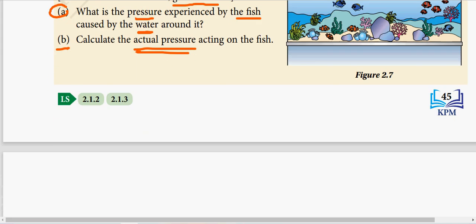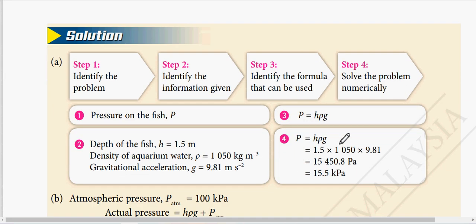So for the first one, just use this formula, P equals H rho G. We know that H is 1.5 meter, the density of the water is given, and G is also given. Straight from the formula, substitute the values and you will get your answer in Pascal. In SPM, you don't have to change it to a prefix like this unless needed.